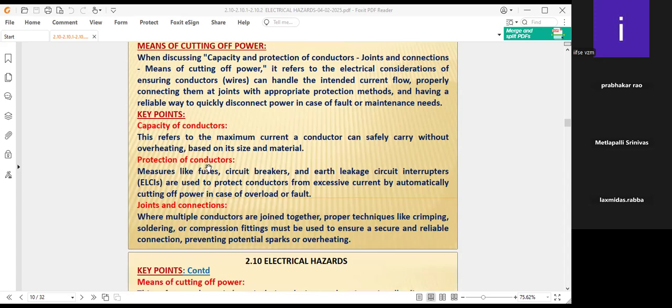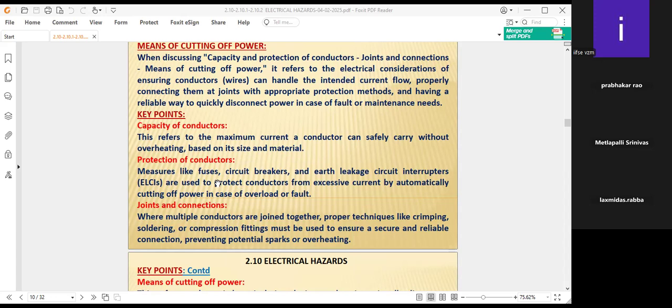And protection of the conductors, not only capacity of conductors, protection. How best can we use electrical fuses, circuit breakers, earth leakage circuit interrupters, and ELCBs, which are used to protect conductors from excessive current by automatically cutting off power in case of overload or fault. It's very important to see not only the capacity of conductors based on size and material, but also the protection.